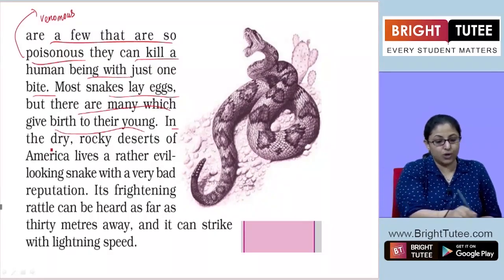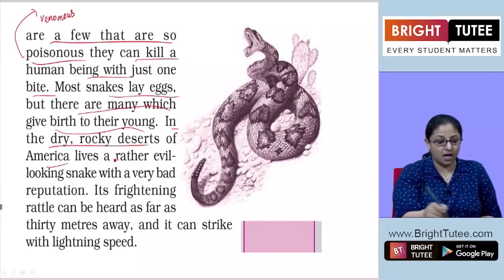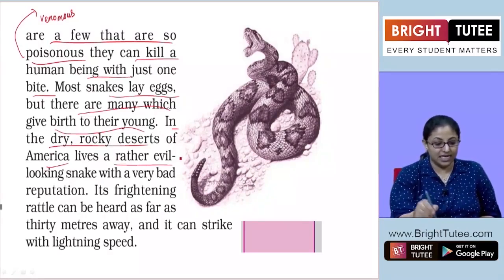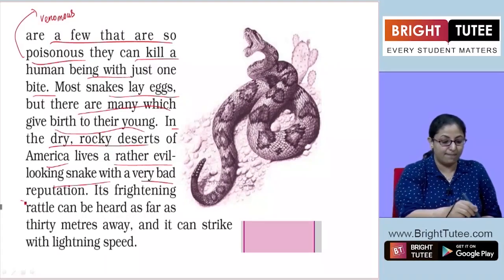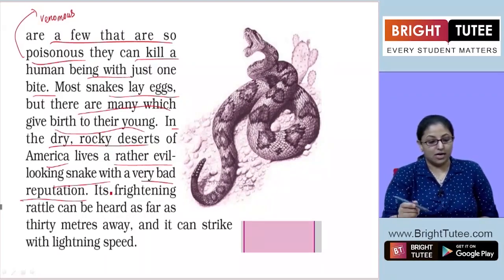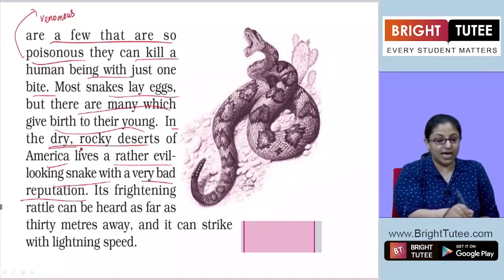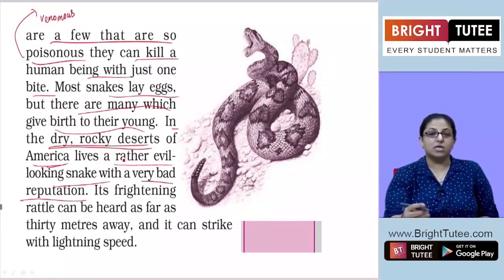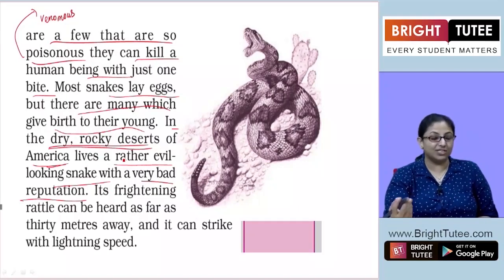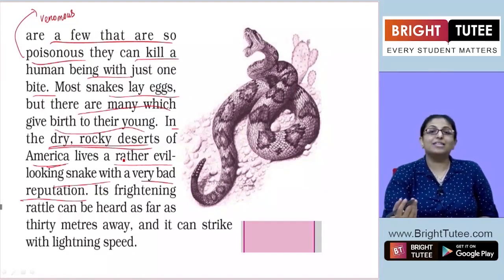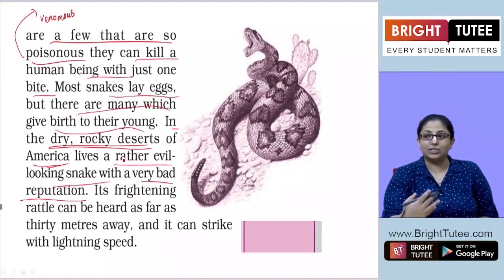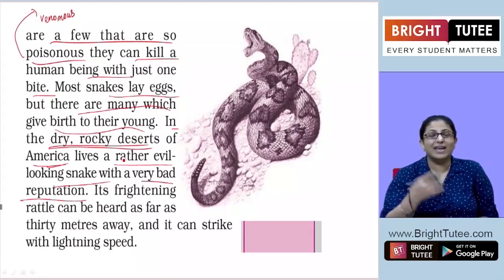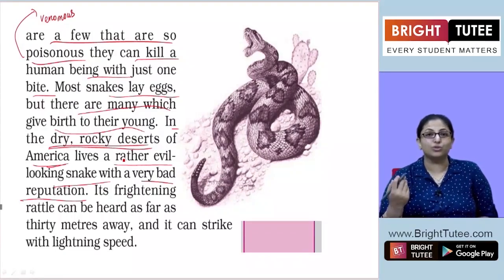In the dry, rocky deserts of America lives a rather evil-looking snake with a very bad reputation. Now, we are reading that America has a desert which is dry. Of course, it ought to be dry, since it's a desert, and it's rocky. It is very pebbly, stony, rocky.